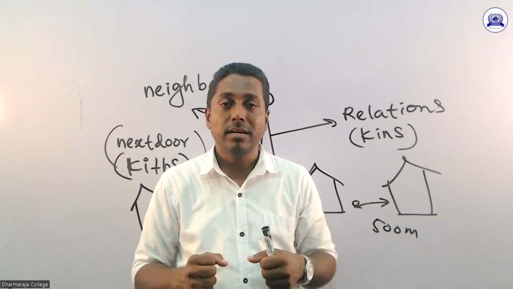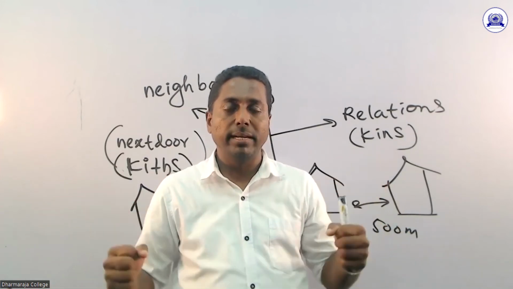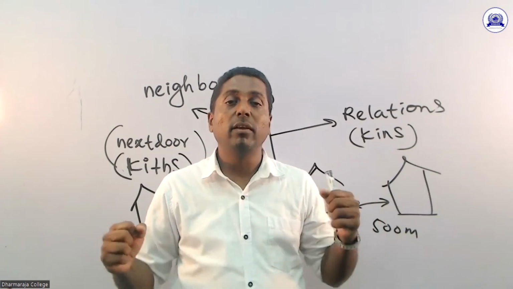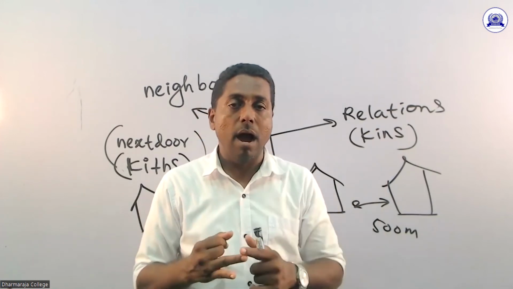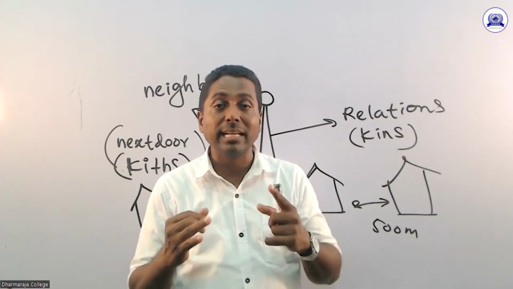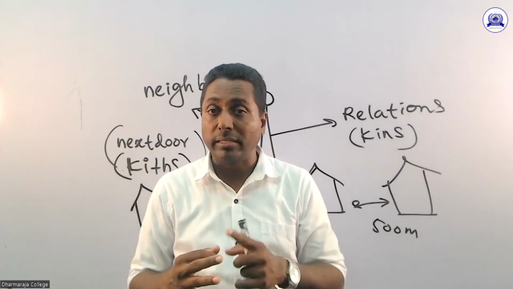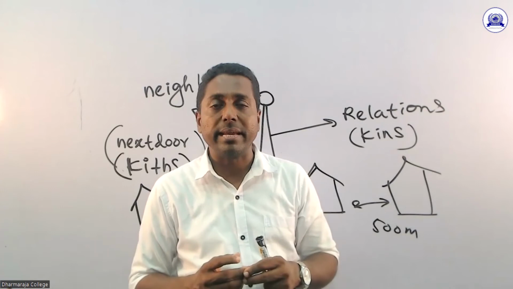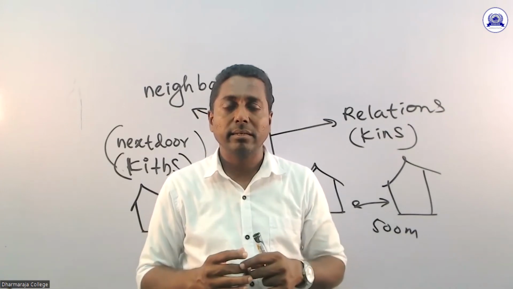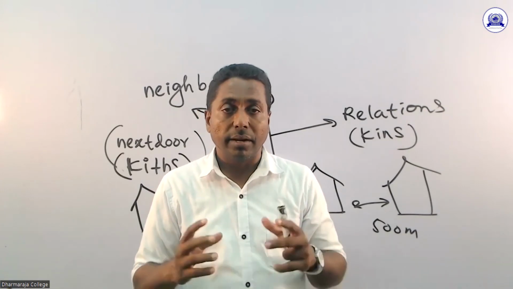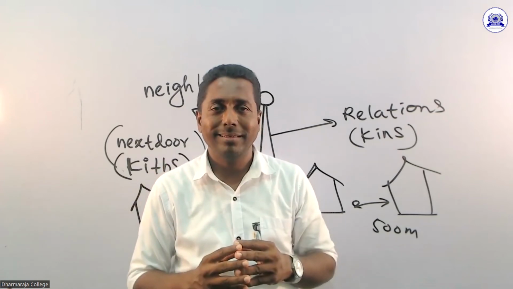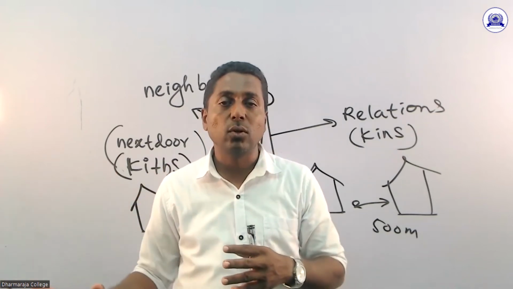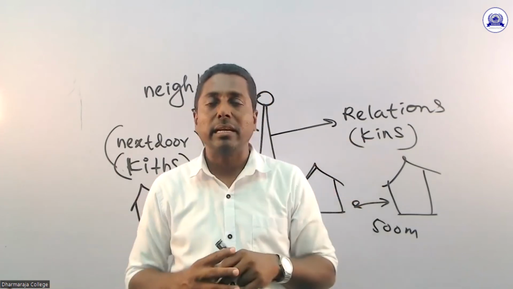Living together, united, we will win. Divided, we will fall. So we can teach about unity and harmony. That means harmony. Reconciliation, sahajivanaya. Reconciliation and unity from the family, from our next door, from our relations.